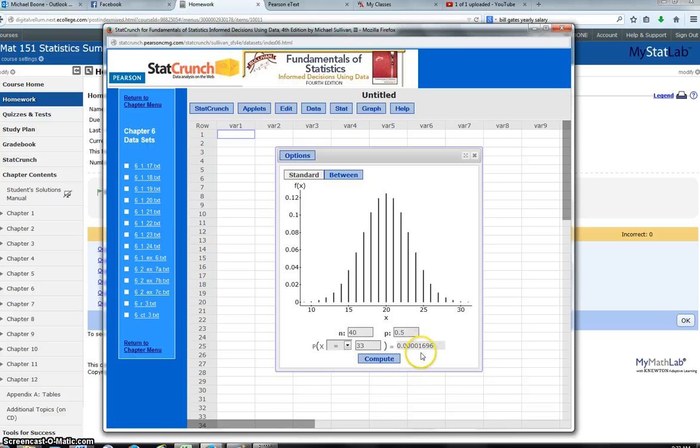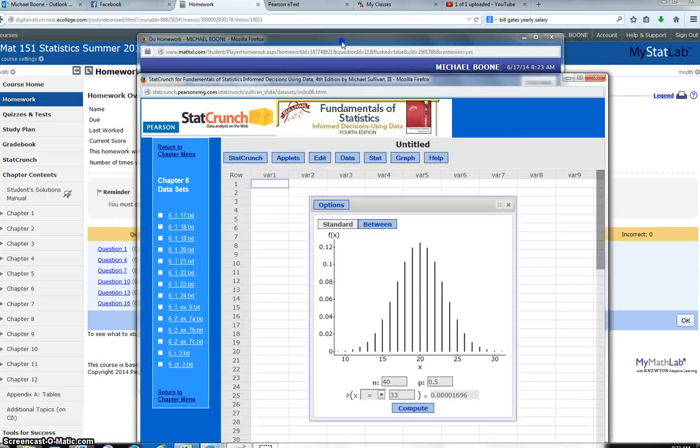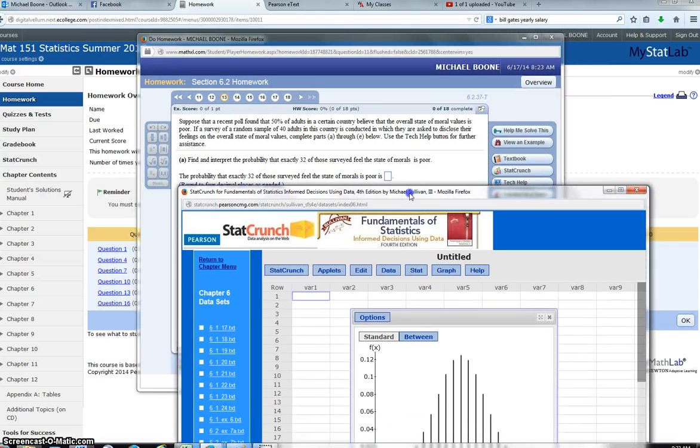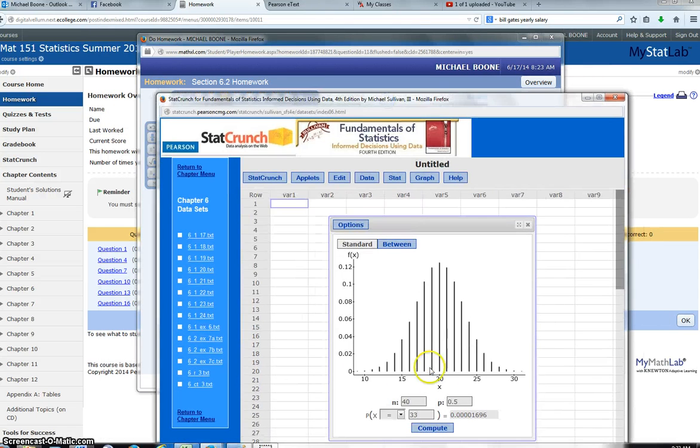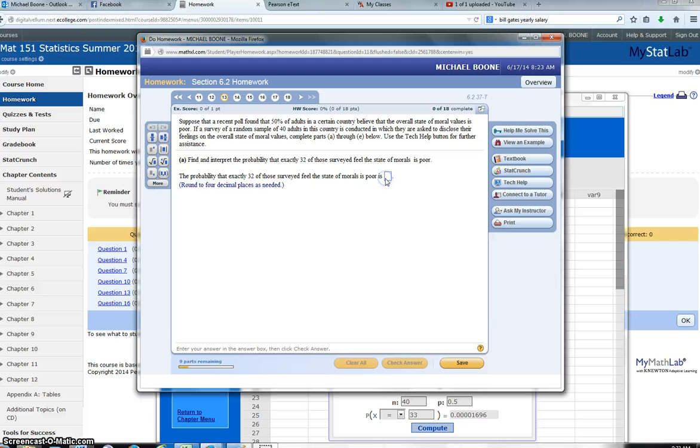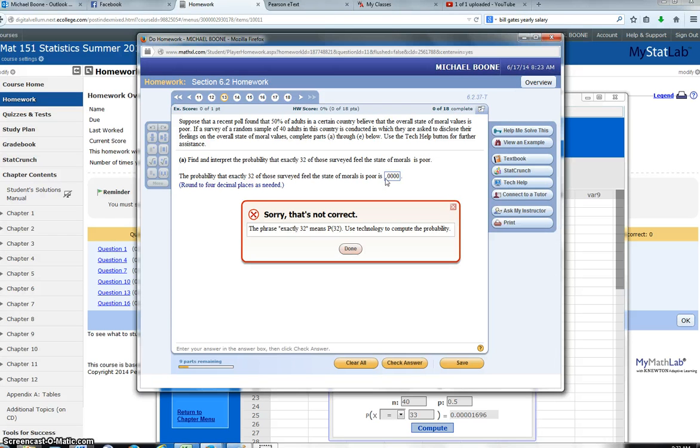Bam, there's my probability. Exactly 33, and I think we're rounding to 4 decimal places. If I round correctly, that's going to be a big old 0.0000. That's incorrect. Uh-oh. Oh, exactly 32. I did 33.